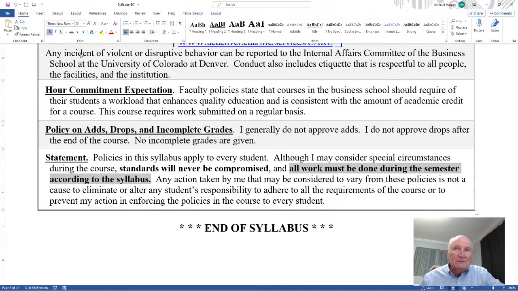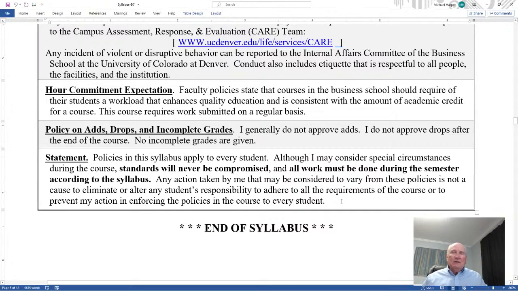Now, what I mean by this is that from time to time, there are special circumstances. Sometimes people need some extra time on the exam or something. You can go through the Center for Learning Assistance, and I'll give extra time, okay? But the standards will not be lowered, and the work must be done during the semester, during this course, which ends May 15th. It has to be done by then. Nothing is extended beyond the course. Everything is done during the course.